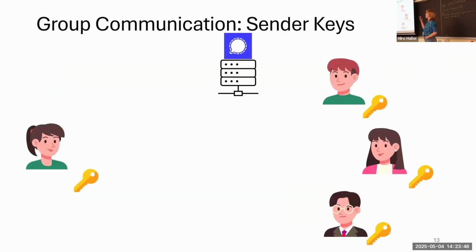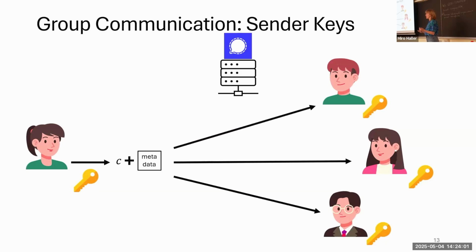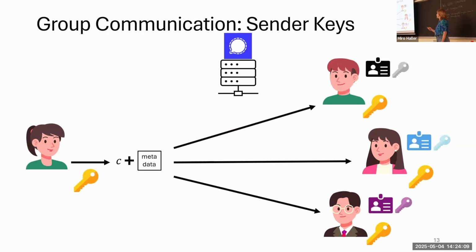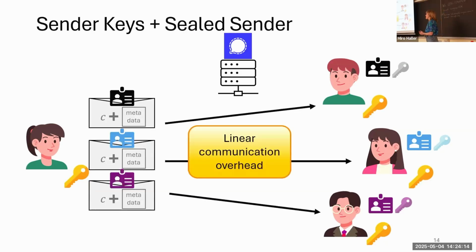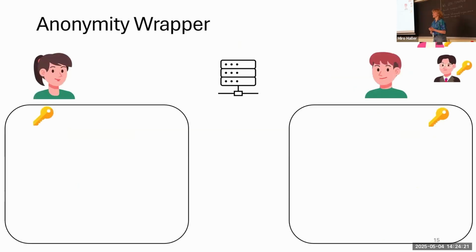That is, again, if we look at the sender keys protocol, which is used, for instance, in WhatsApp or Signal, Alice distributes this shared key material to all the users, and then she encrypts the message and sends it to all the users, so she only has one ciphertext. But now, if she uses the sealed sender protocol, she needs to encrypt this one ciphertext for each of the users again, which results in a linear communication overhead. So our wrapper protocol improves on this, and now I'll show you how our protocol works.